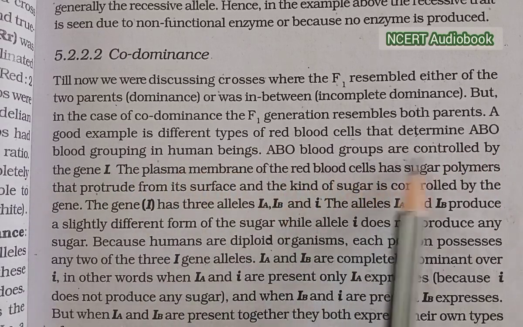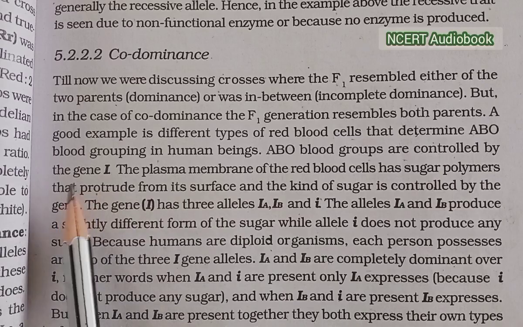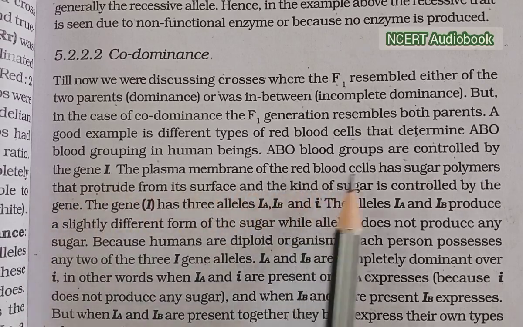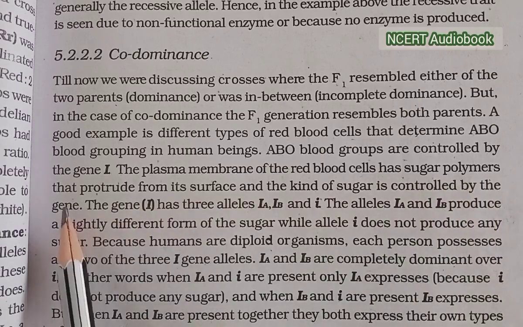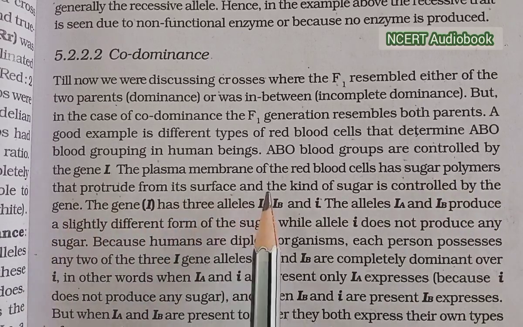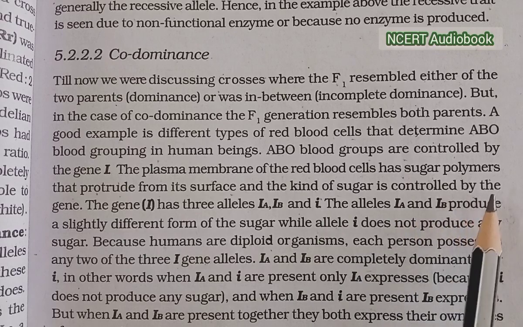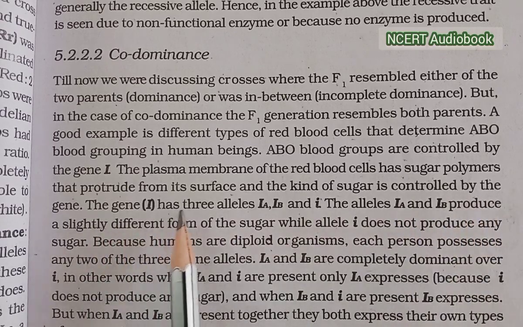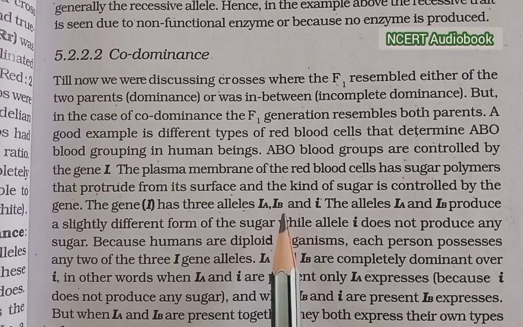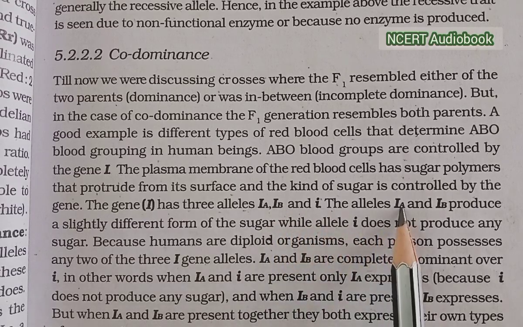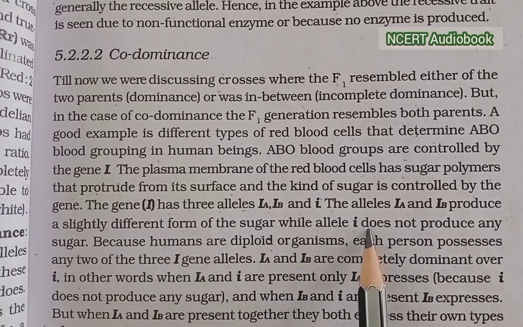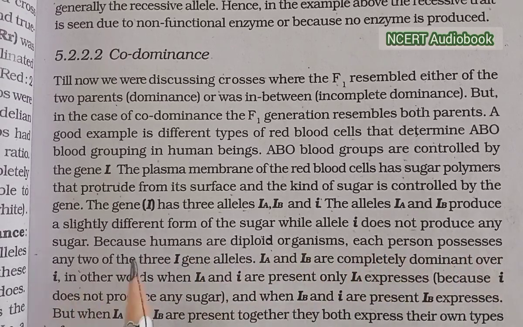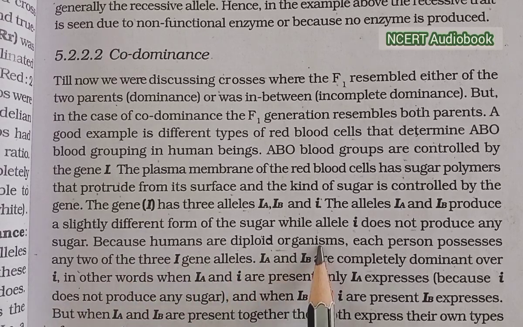ABO blood groups are controlled by the gene I. The plasma membrane of the red blood cells has a sugar polymer that protrudes from its surface, and the kind of sugar is controlled by the gene. The gene I has three alleles: IA, IB, and small i. The alleles IA and IB produce slightly different forms of the sugar, while the allele small i does not produce any sugar. Because humans are diploid organisms, each person possesses any two of the three I gene alleles.